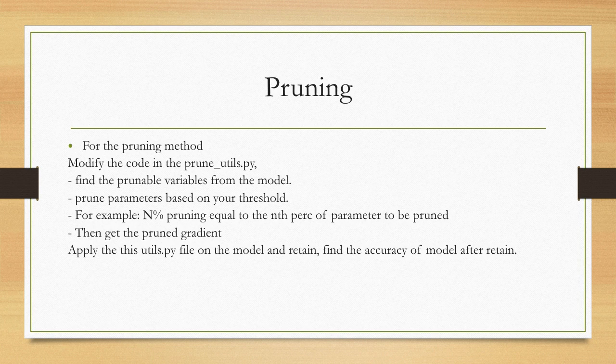This means, for example, n% pruning equals the nth percentage of the parameters to be not trainable, and then we get the pruning gradient we want. Then we applied these utility py files to the model, retrained, and found the accuracy of the model after retraining.